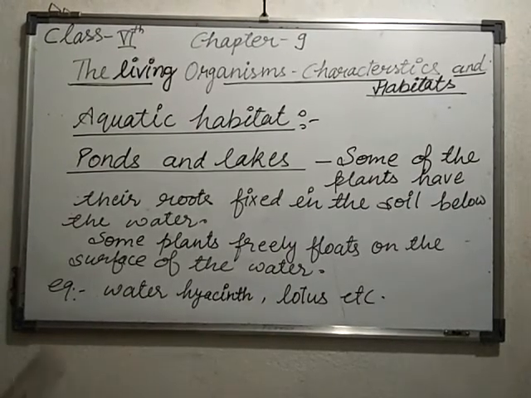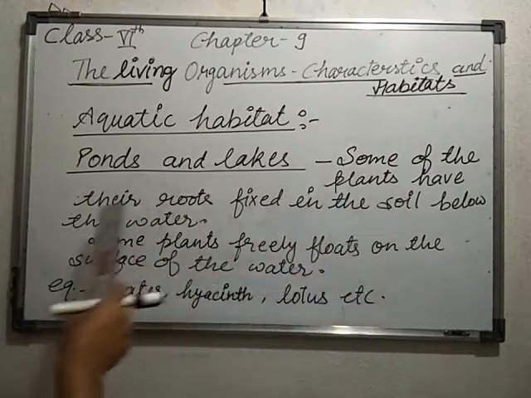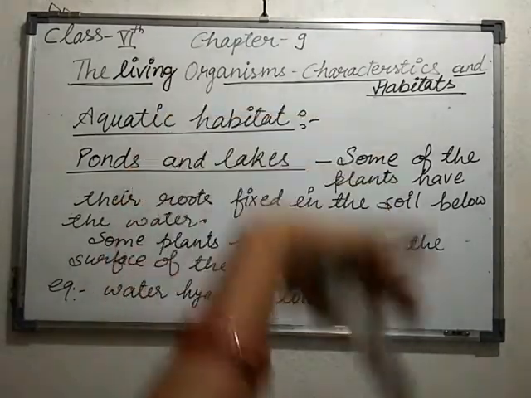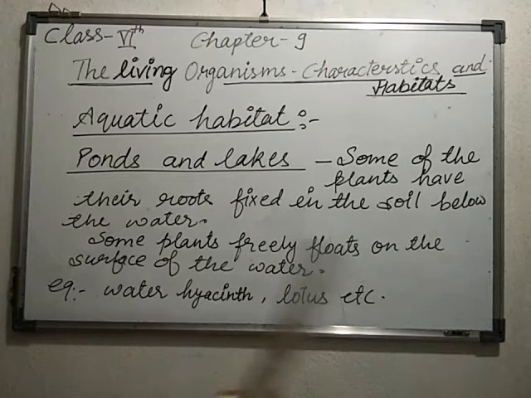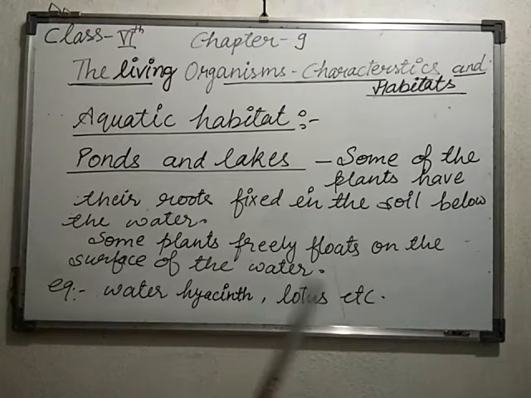So students, how does the aquatic habitat occur in ponds and lakes? As you know, some of the plants have their roots fixed in the soil below the water. Okay, some plants freely float on the surface of the water. Some aquatic plants are submerged in the water, and all parts of such plants are underwater, and some of these plants have narrow and thin ribbon like leaves. Now you can see they easily bend in the flowing water. In some submerged plants, leaves are highly divided into branches through which the water can easily flow without damaging them.